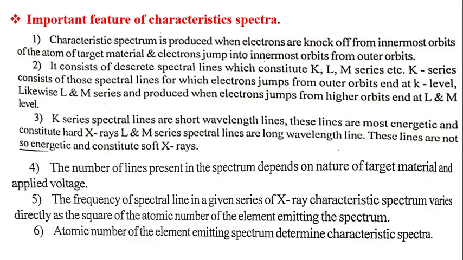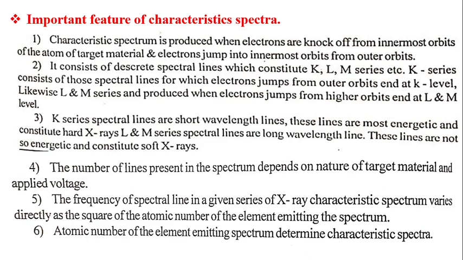Now see important features of characteristic spectra. First feature: the characteristic spectrum is produced when electrons are knocked off from the innermost orbit of the atom of the target material, and electrons jump into the innermost orbit from outer orbits.